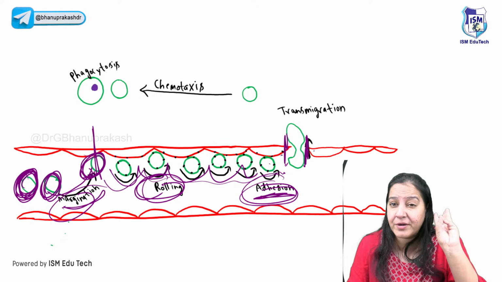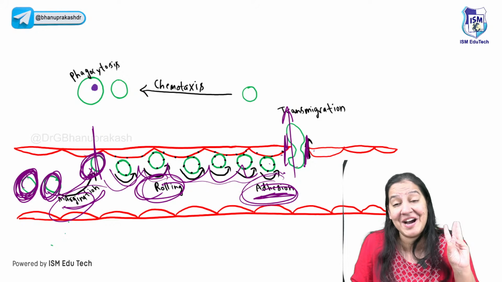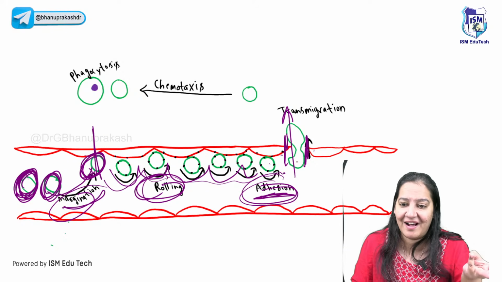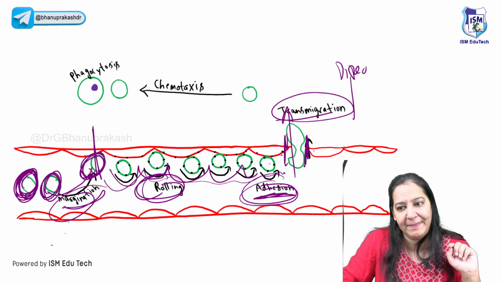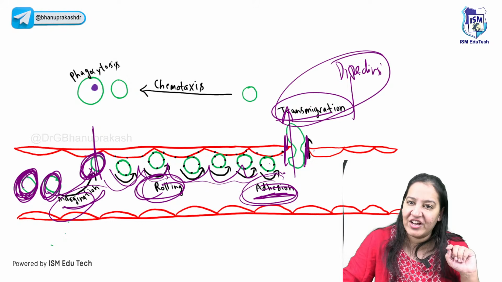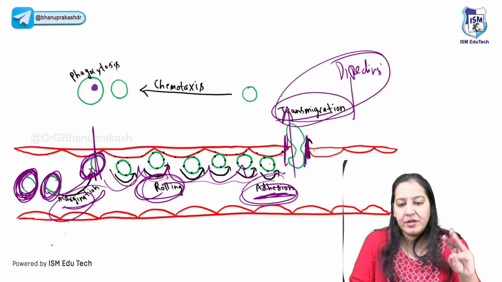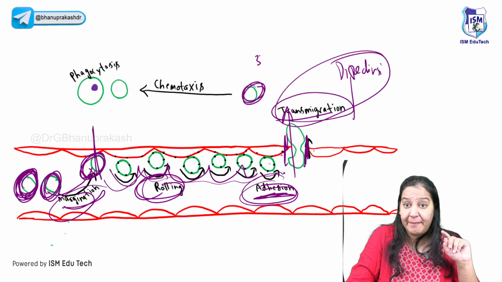After that, the most important step, WBC will come out for fighting with the bacteria. So that step is known as either transmigration or diapediasis, one and the same thing. Now WBC is already out in the 3-dimensional space.